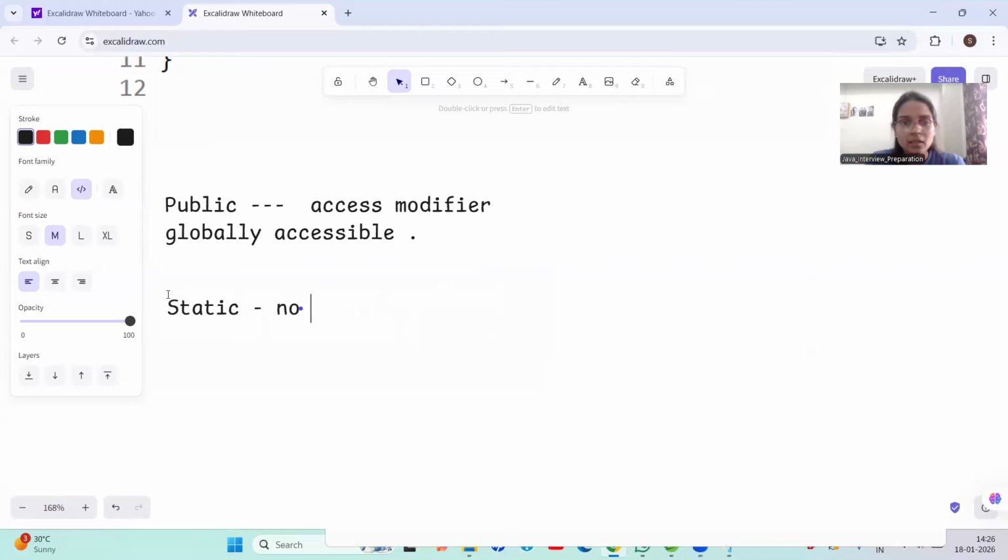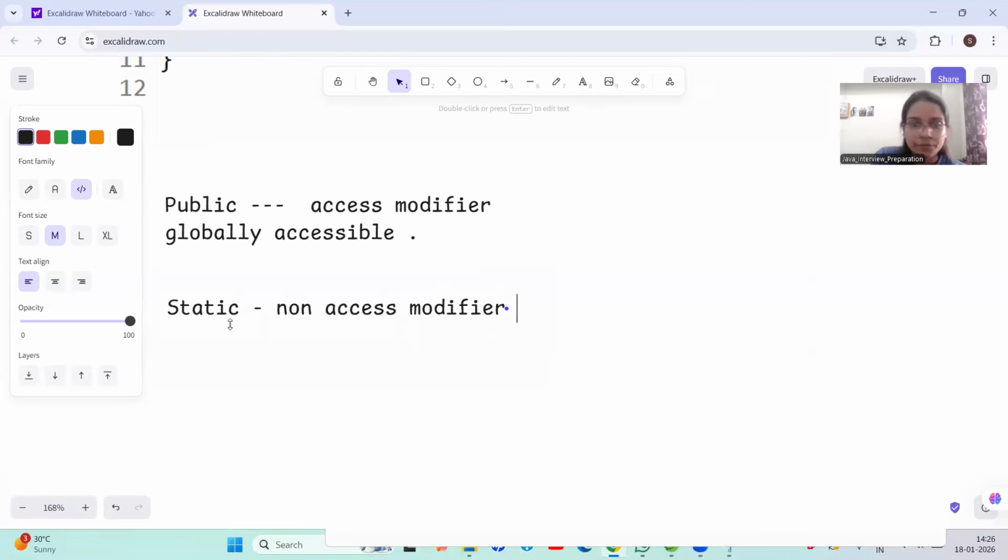The JVM can call the main method without creating an object of the class. That's why we make our main method a static method.